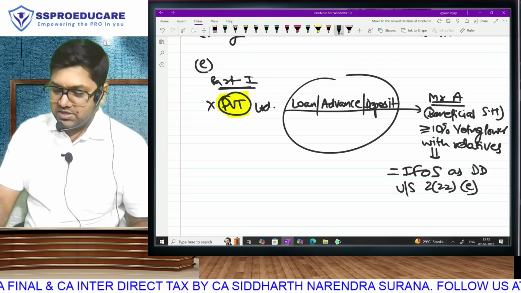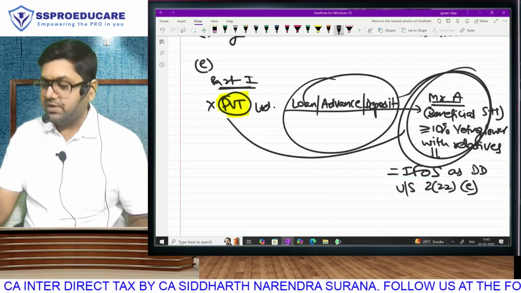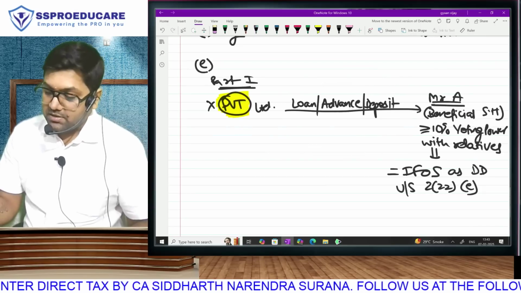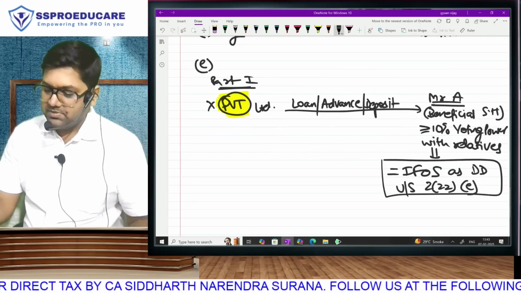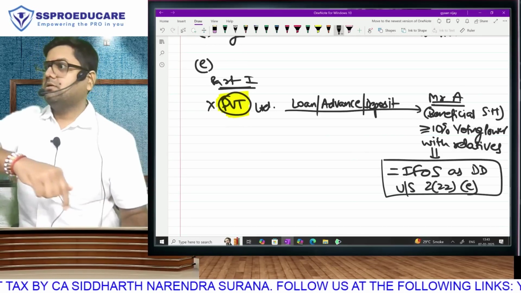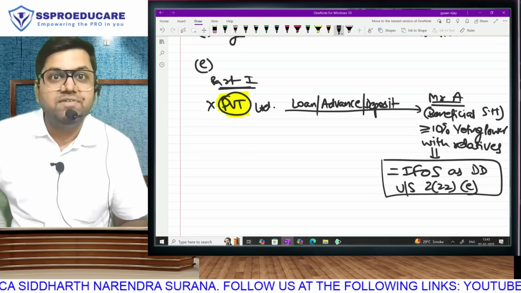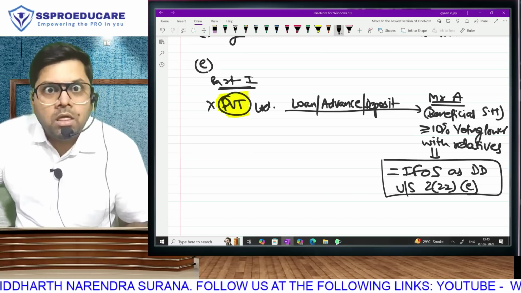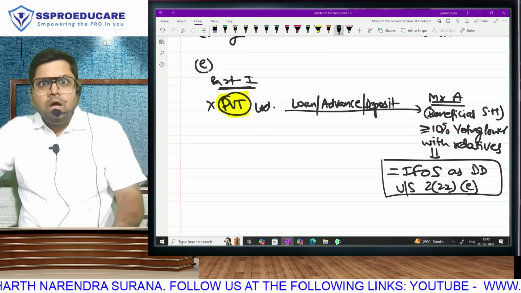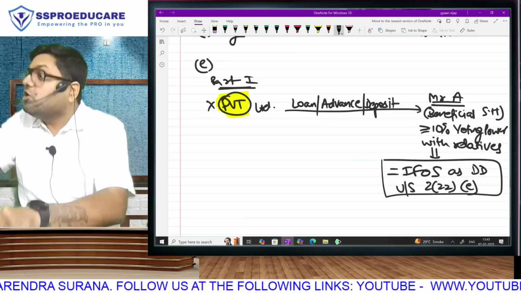Then this for the receiver will be taxable as deemed dividend. Sir, we have taken a loan. Yes, loan received equals taxable income. Sir, loan? Yes, this is the law.